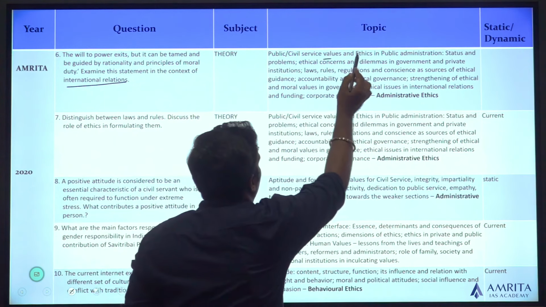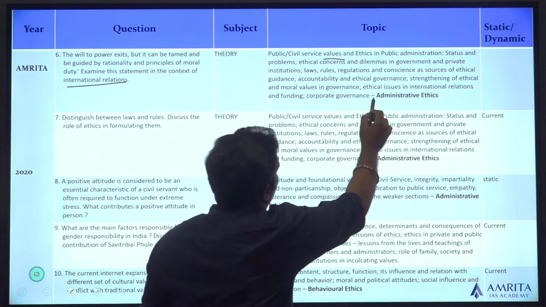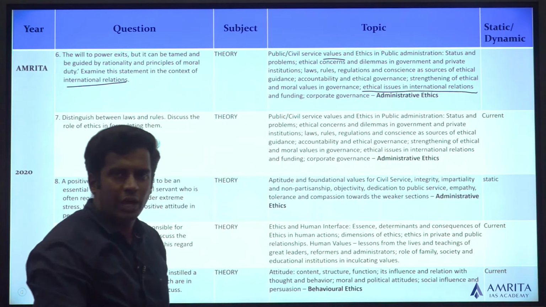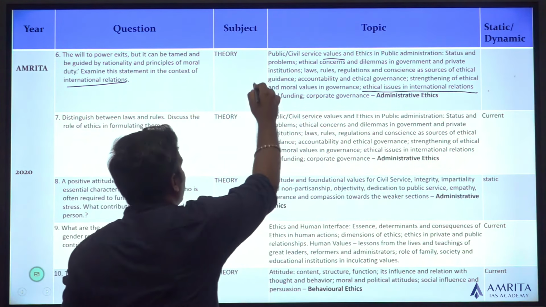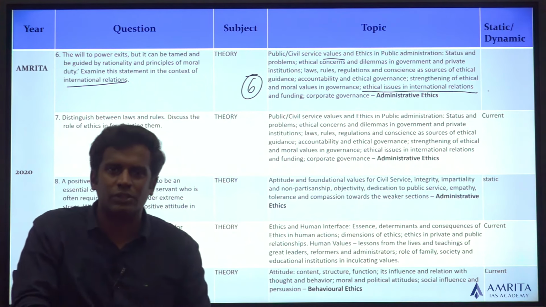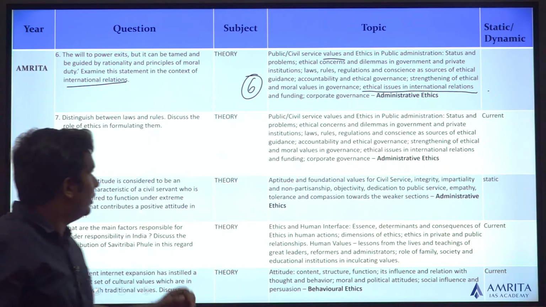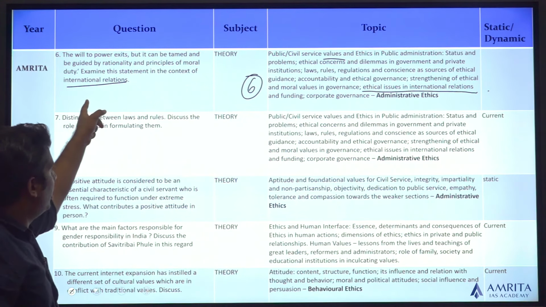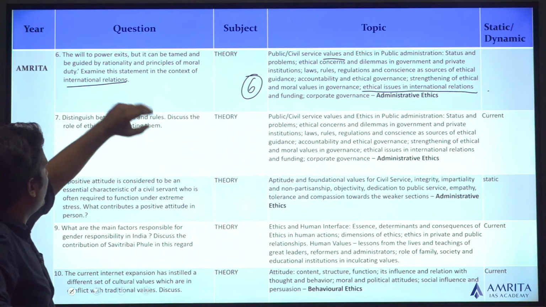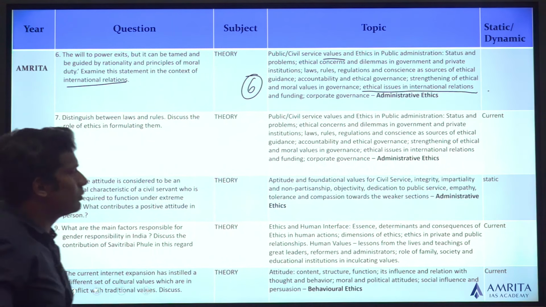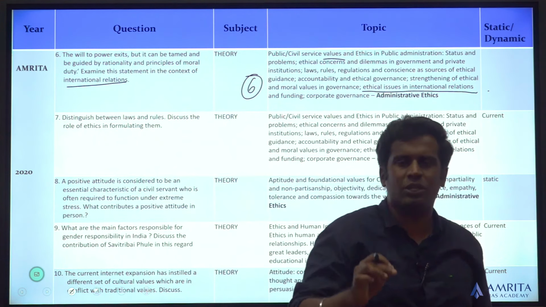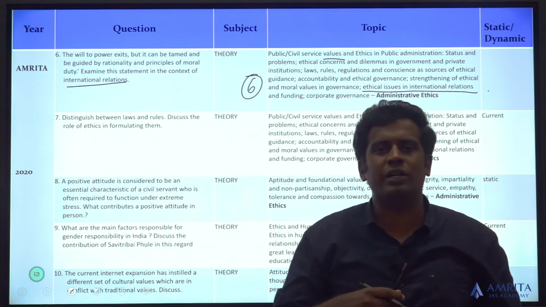Again, we have a topic which has ethical issues in international relations, part of administrative ethics. Topic number 6 in your syllabus. So again, you find the keyword, you identify the theme, you go for it. There's a value, the will to power exists but can be tamed and guided by rationality and principles. Yes, identifying the topic from the syllabus itself gets you the content necessary to learn.